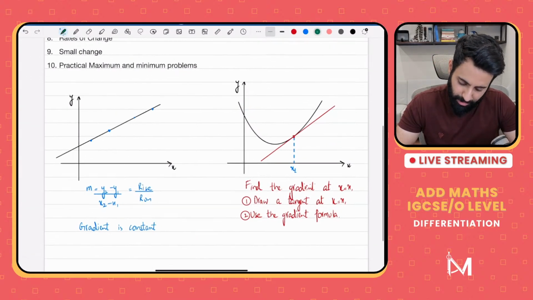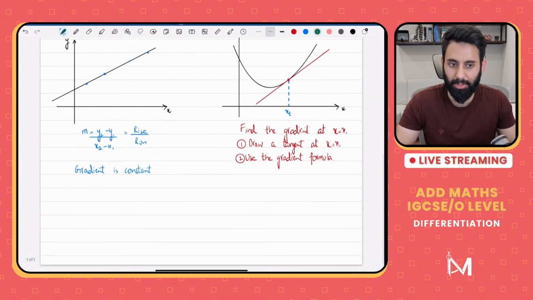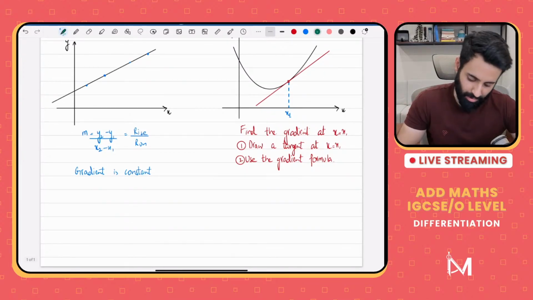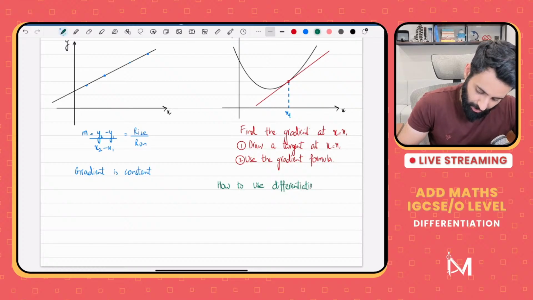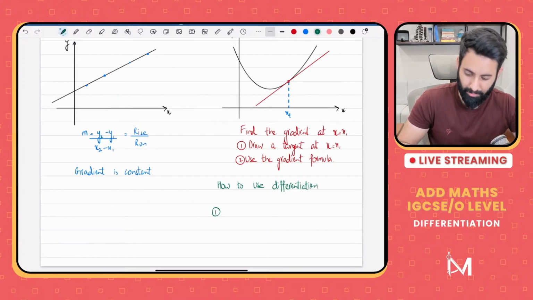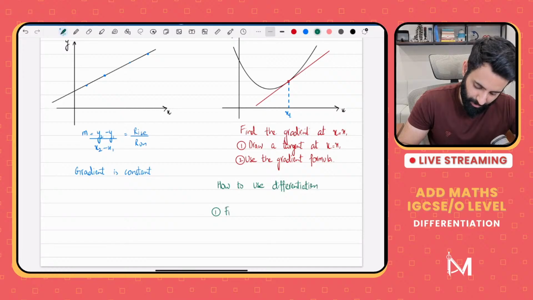We do the exact same thing, except that now we do it with the help of differentiation. So how do we use differentiation? Step 1 would be that we find dy by dx.